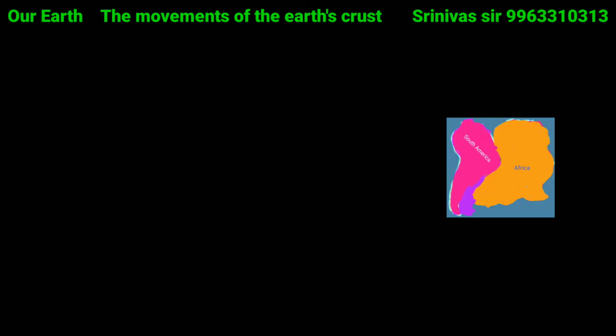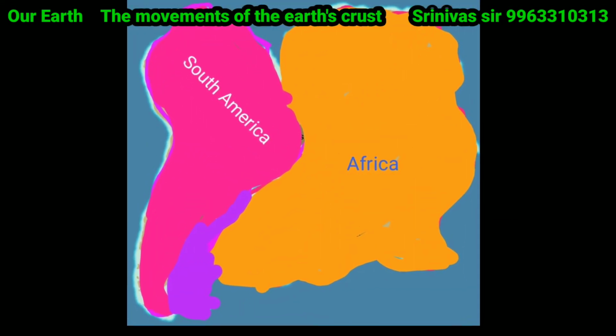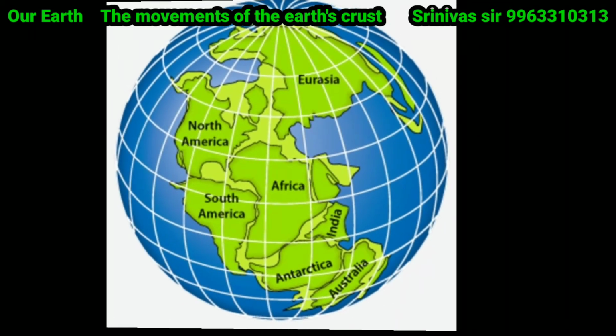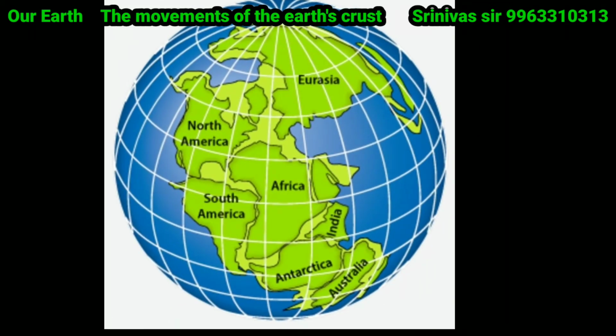Scientists have long noticed the similarity between the two coastlines. Not only South America and Africa fit together, but also North America, Greenland, Europe, and North Africa could fit with each other.